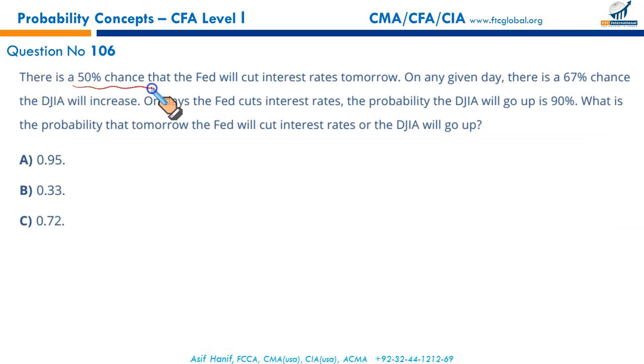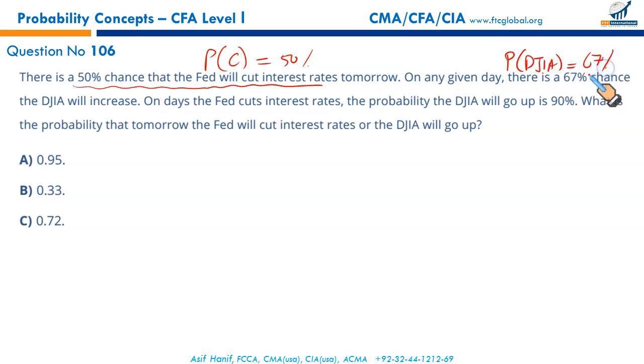There is 50% chance that the Fed will cut interest rates. 50% probability that there will be an interest rate cut. On any given day, there is 67% chance that the Dow Jones Industrial Average will increase. The probability of the Dow Jones Industrial Average increasing is 67%. It's all given.